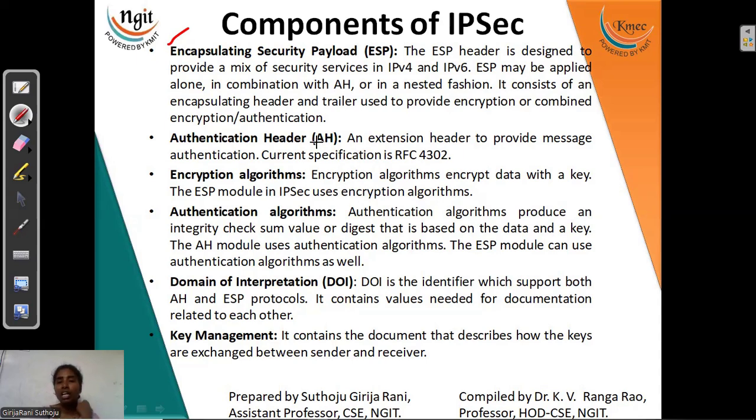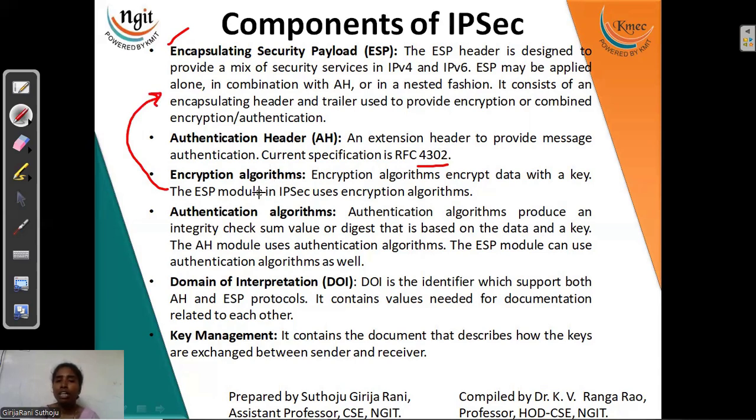Next, the authentication header is responsible for the authentication of the message and the user. So here the current specification for authentication is 4302. Next, the encryption algorithms we are going to include in ESP.